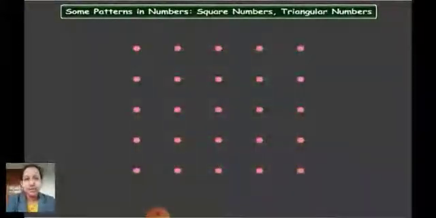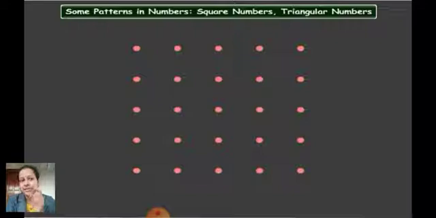Now look at these dots. Do you see any pattern here? Do you see any geometrical shape here? If you look at these dots carefully, between the two dots there is a particular gap, a particular space in between them, and they are arranged in the form of rows. In each row, if you see carefully, there are 5 dots, and altogether there are 5 rows. There are 5 rows, as well as 5 dots in each of these rows.